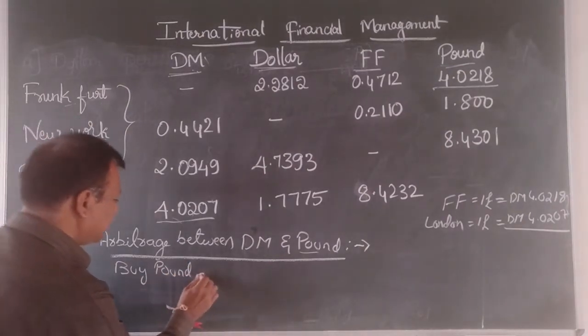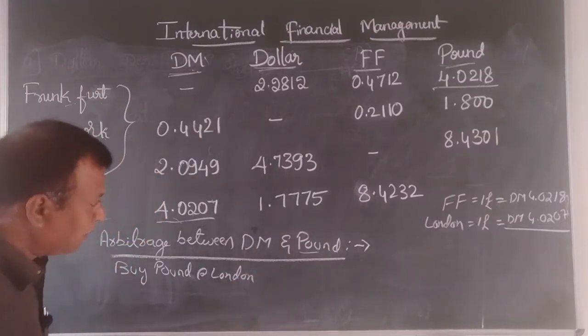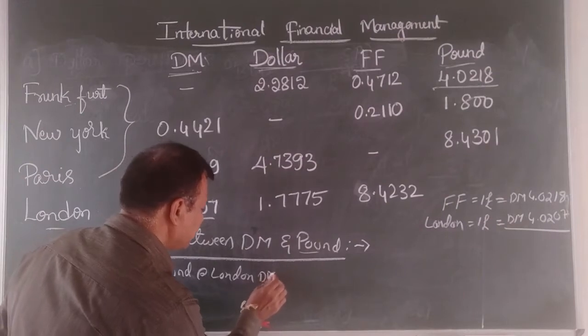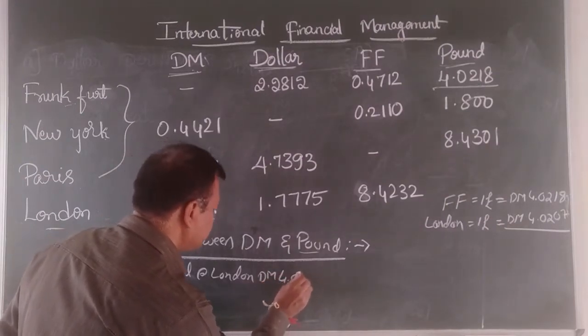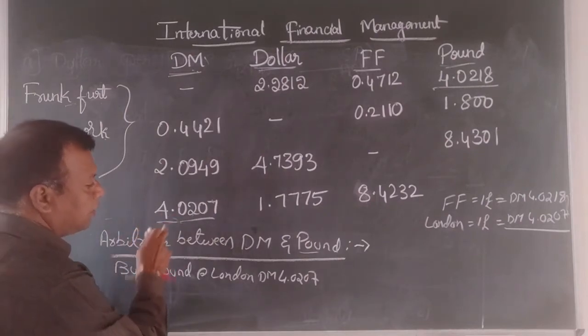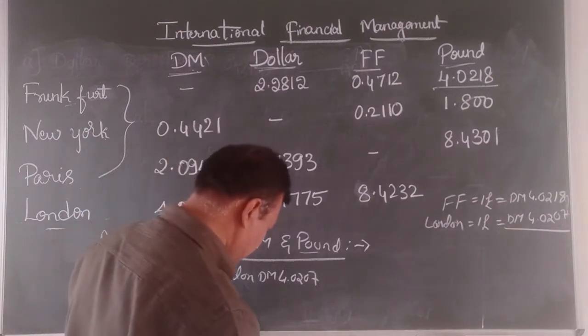We buy pound at London. To buy 1 pound at London, you have to pay DM 4.0207.